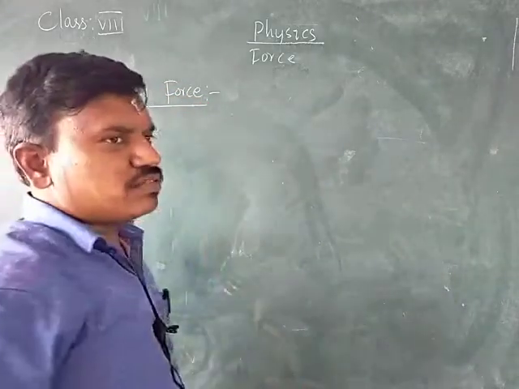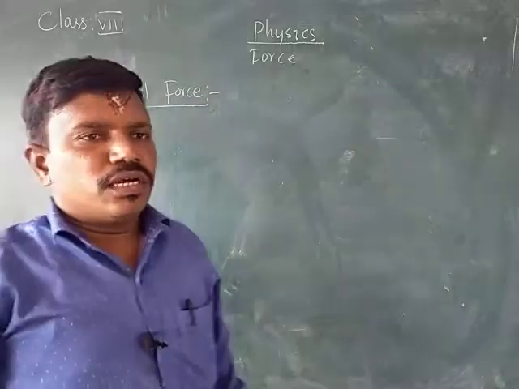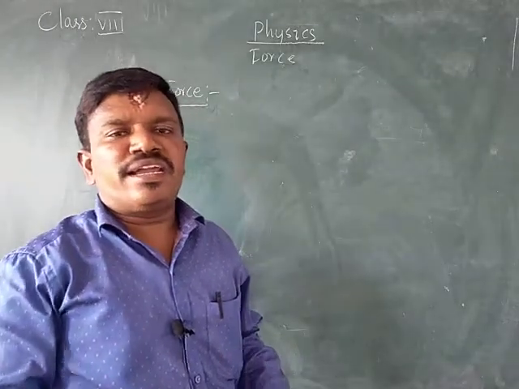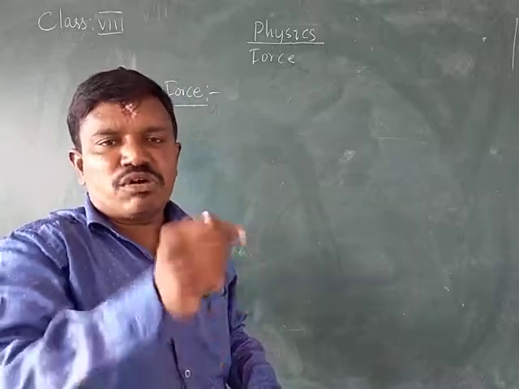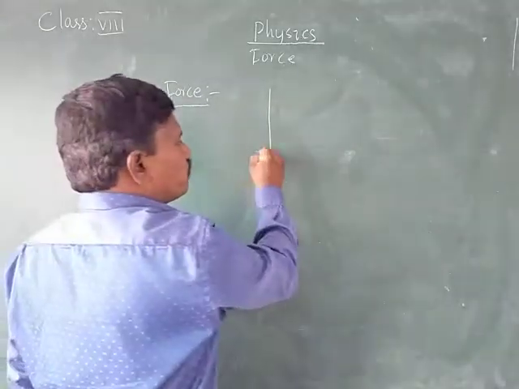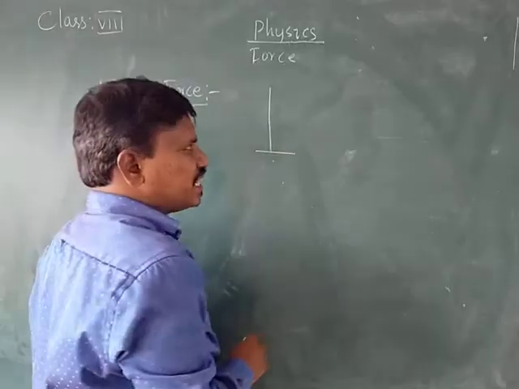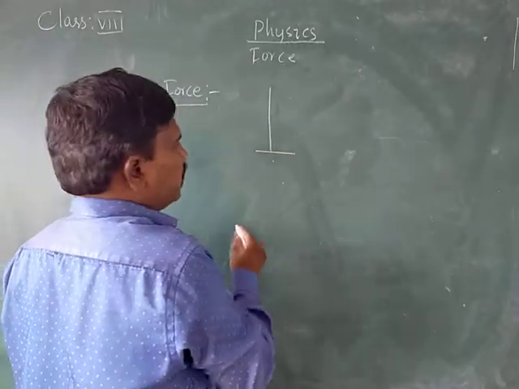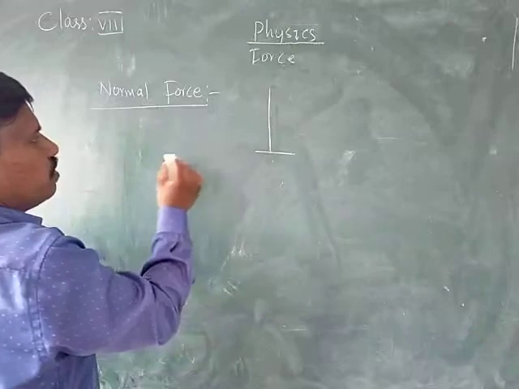What do you mean by this normal force? Normal means the perpendicular line which is drawn to any of the surfaces is called the normal, or the force which is exerting perpendicularly is called the normal.